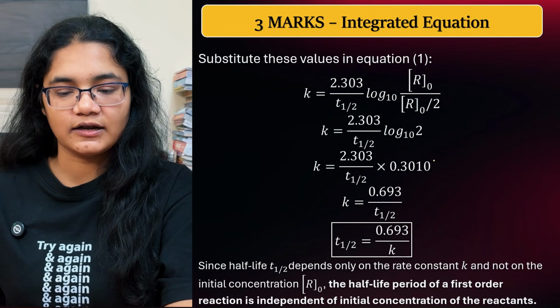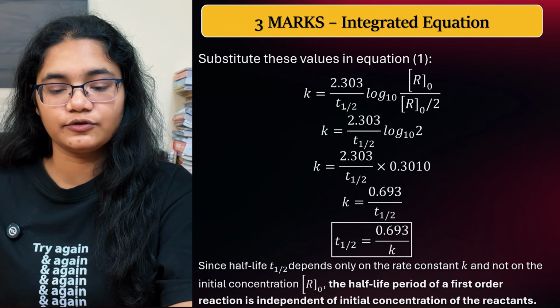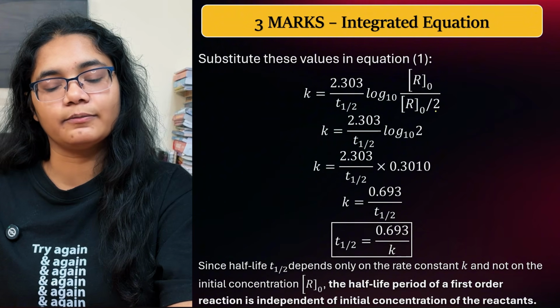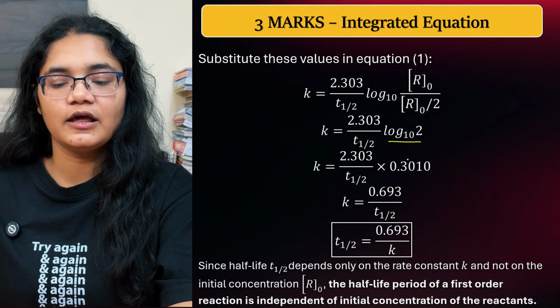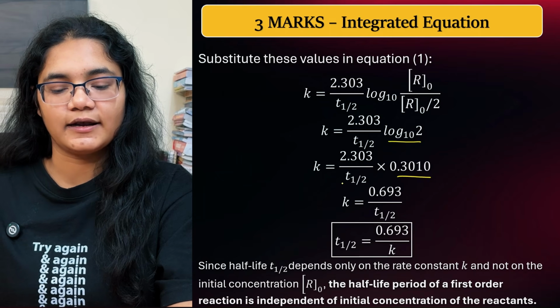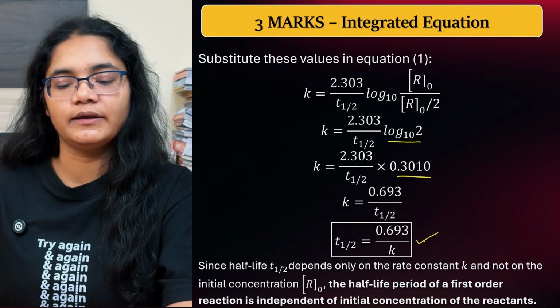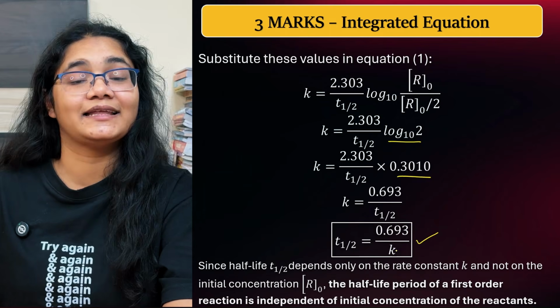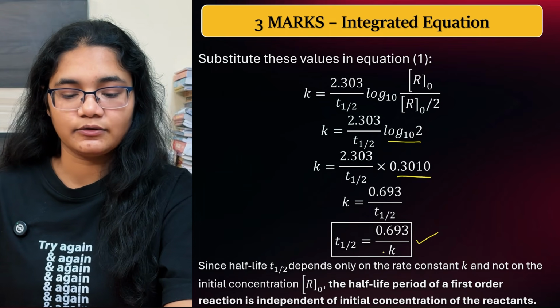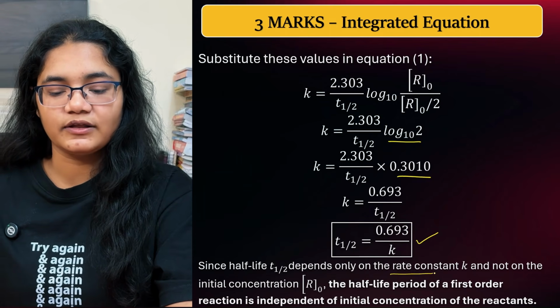So I'll substitute that: 2.303 by t half log of R naught by R naught by 2. So this 2 goes up here. Log 2 is 0.3010, and multiplying this, the t half value will be 0.693 by K. Now if you see, this expression depends only on the rate constant, right?